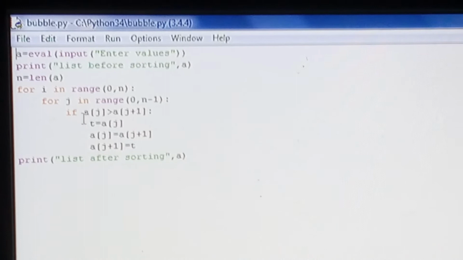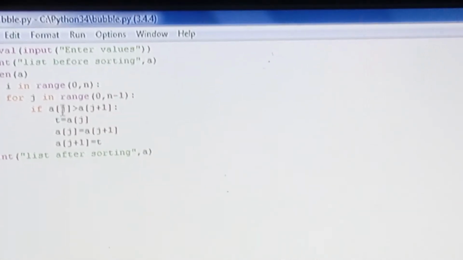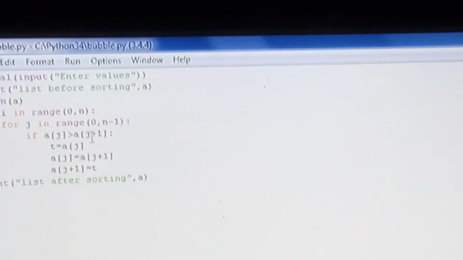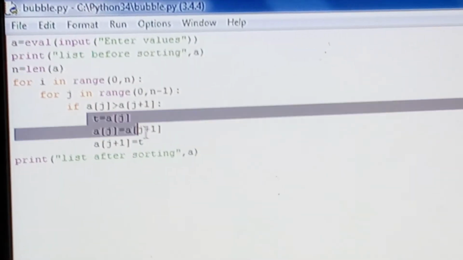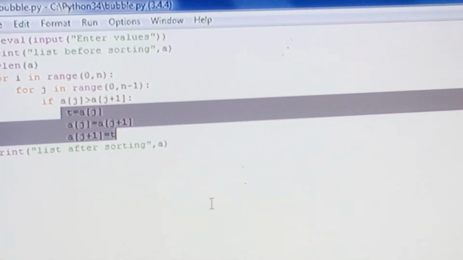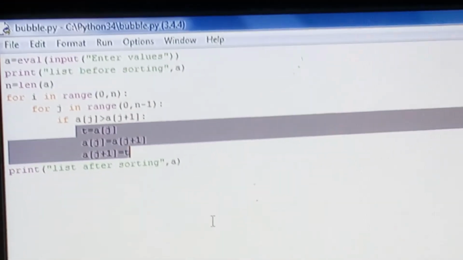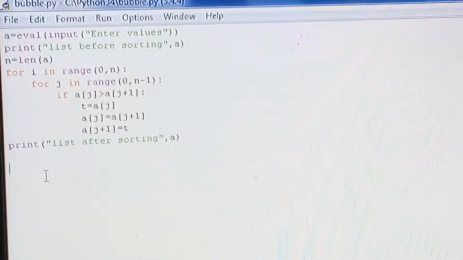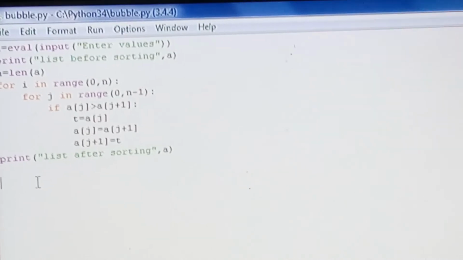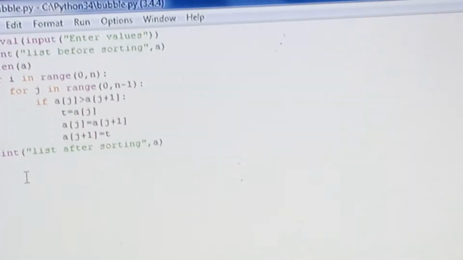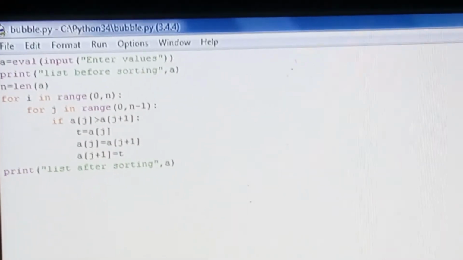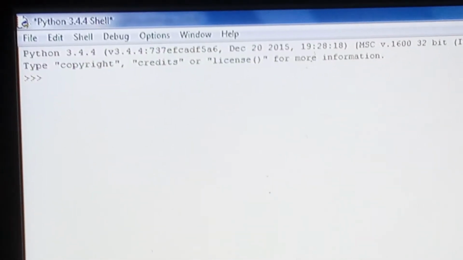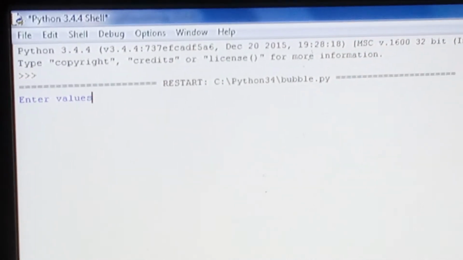If the current term a[j] is greater than the next term a[j plus 1], then replacement will be performed. It is the logic of replacement, exchange of value, and through this the exchange of values can be performed. Here you can find the list. Now for the execution of the program, the shortcut key is F5. Suppose I enter values.